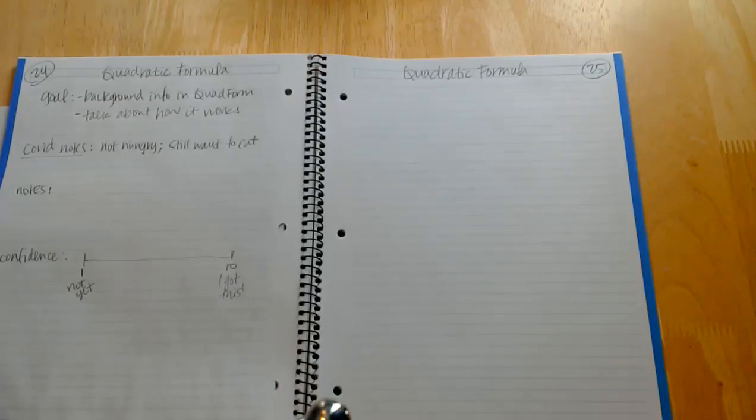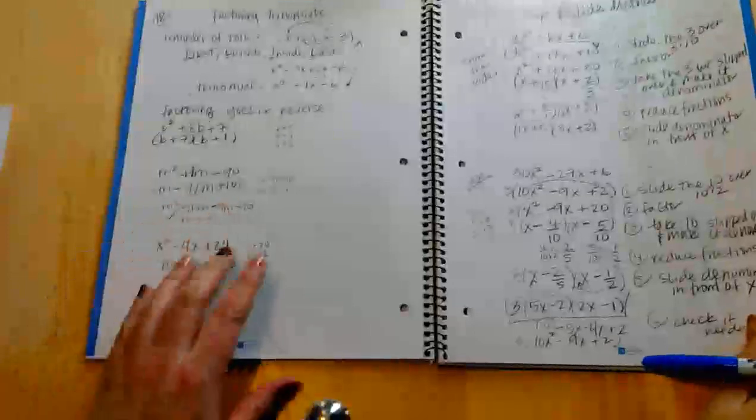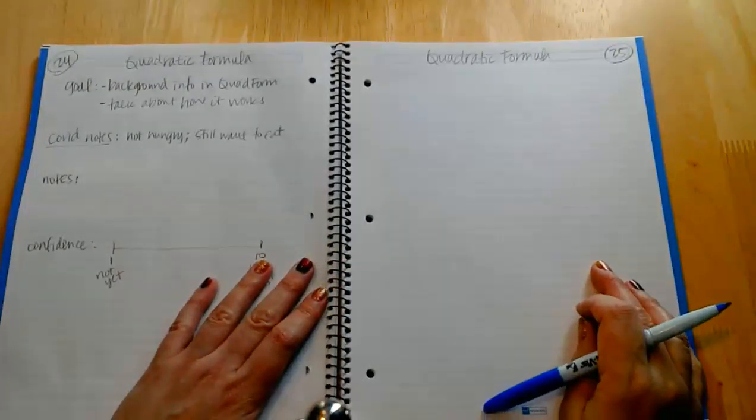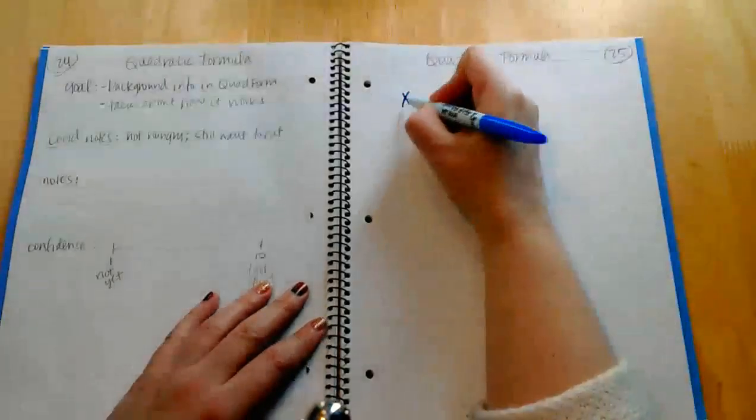Because the way that we've been factoring, the answers are pretty, right? The answers are -6 and +8, 9 and 10. They're nice numbers. Even if they're fractions, they're still nice numbers. We are about to encounter some factors that are ugly. And the way that we do that is by using this formula.